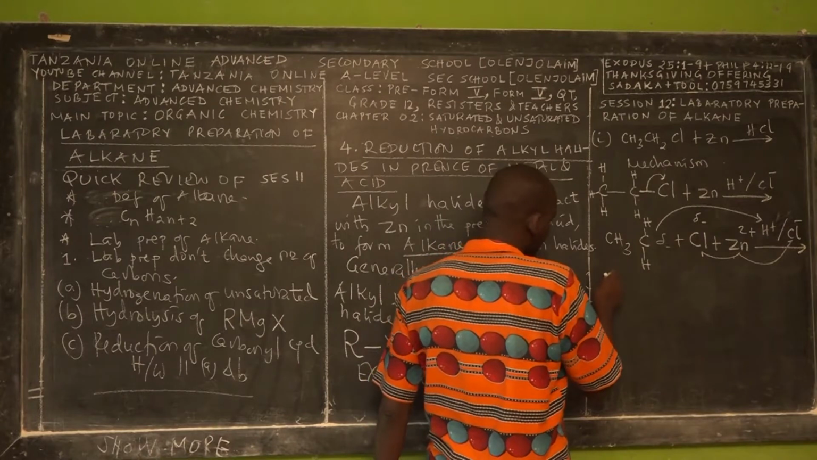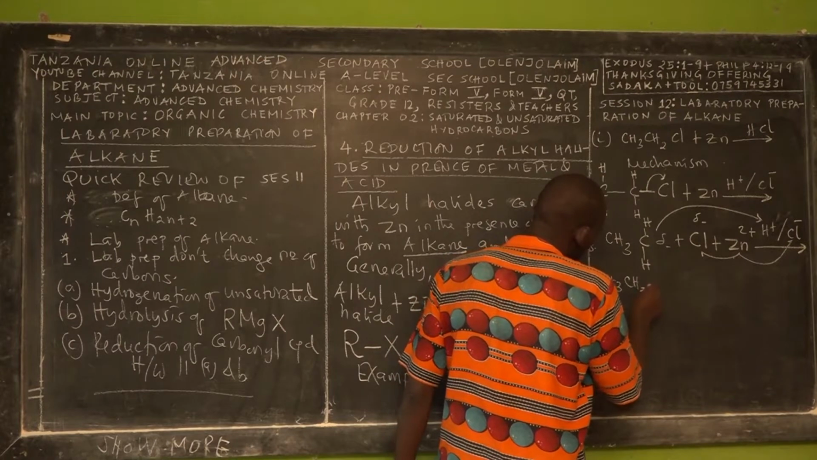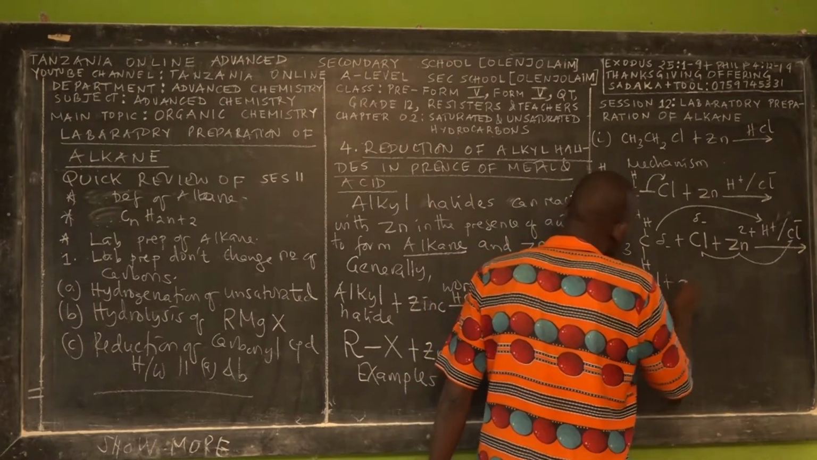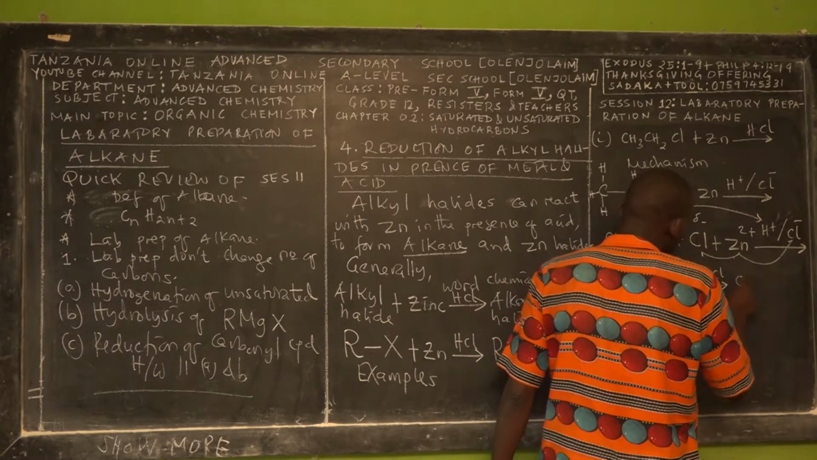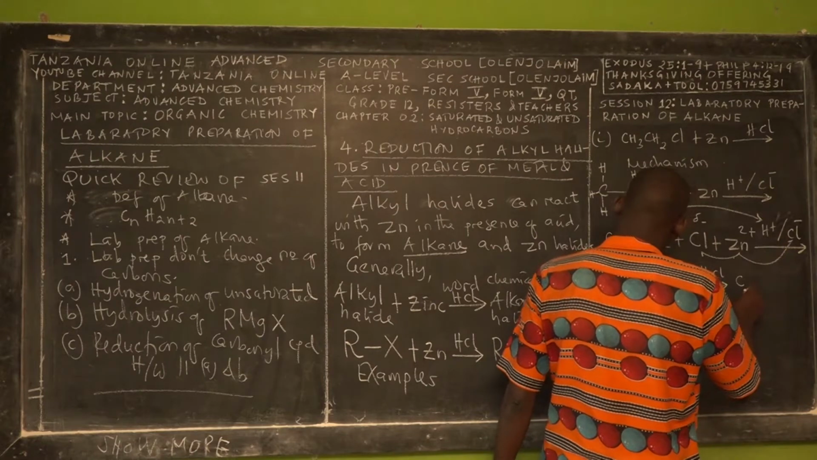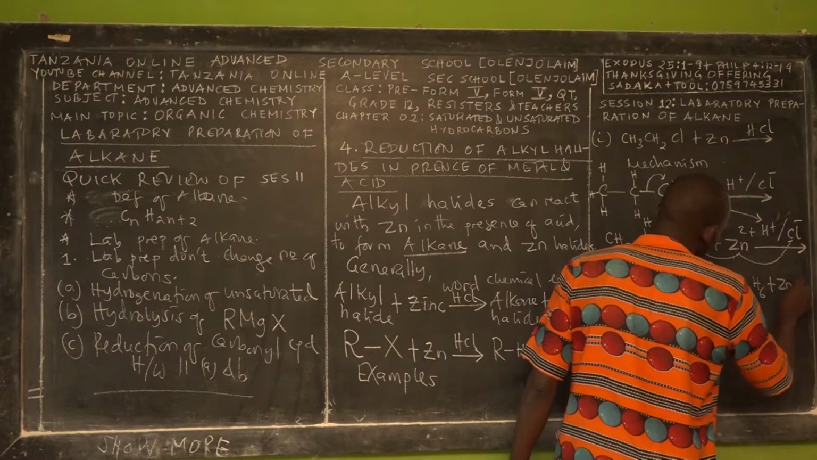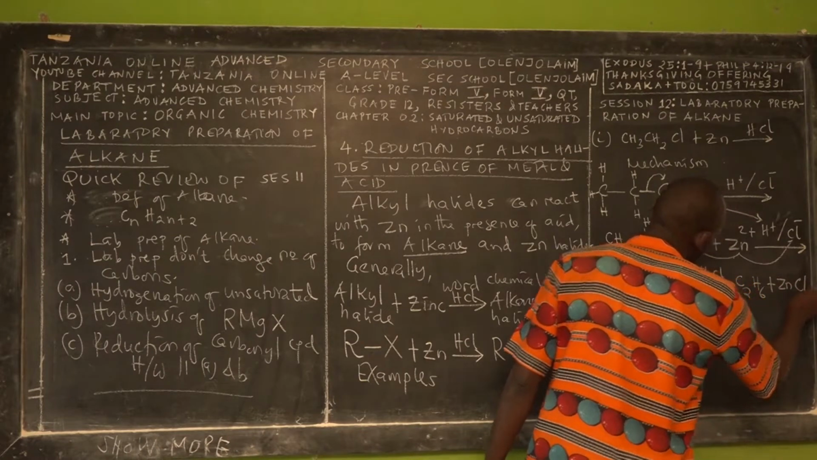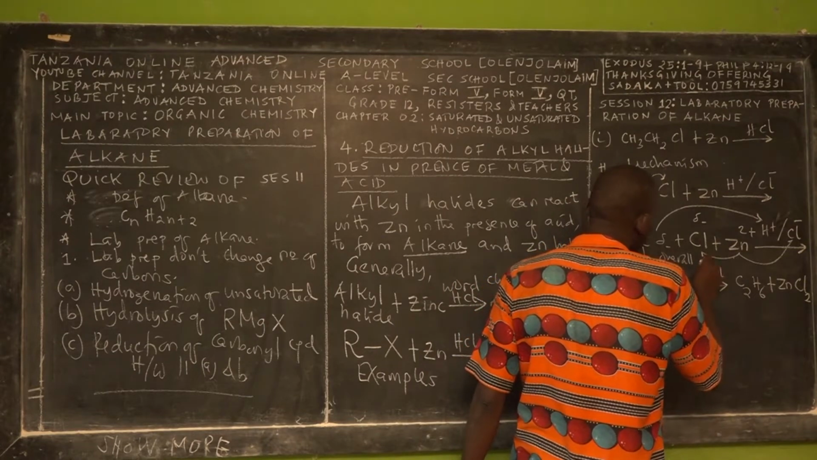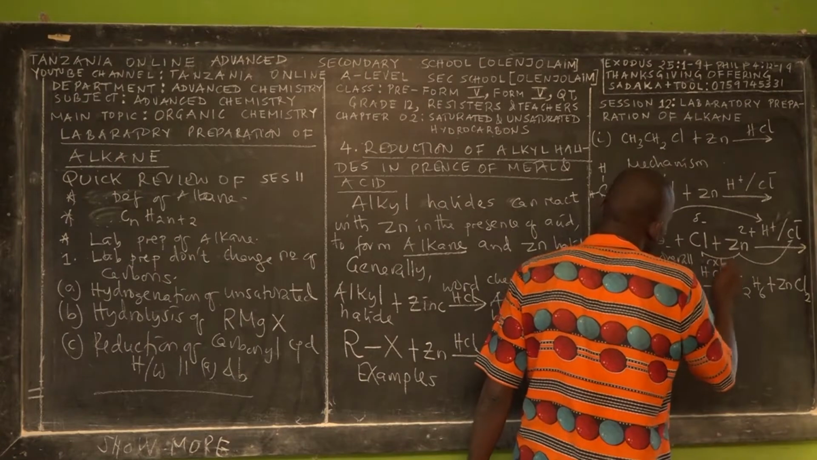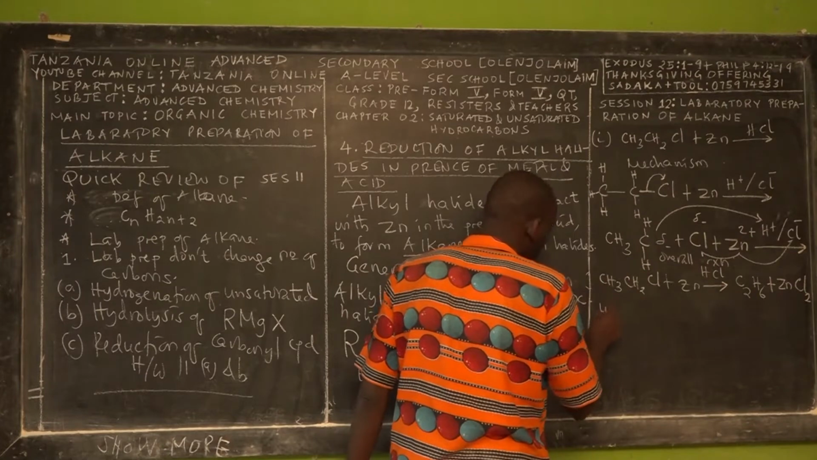So the end product now: we have CH3, CH2, chlorine, plus zinc, in the presence of hydrochloric acid, and this will form C2H6 plus zinc chloride. That's what we call in chemistry the overall chemical reaction. So that's how the business goes.